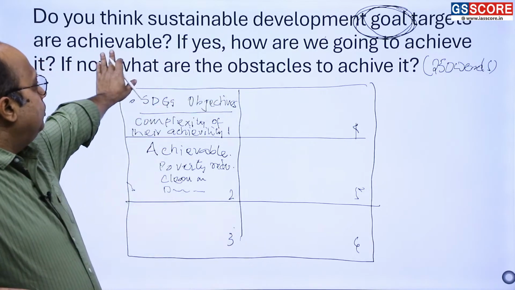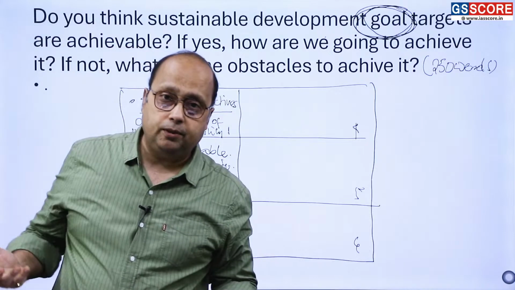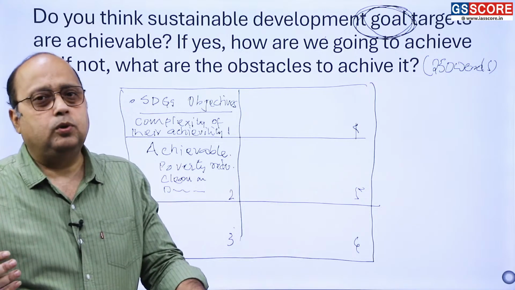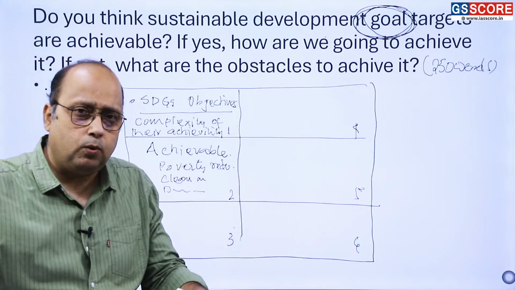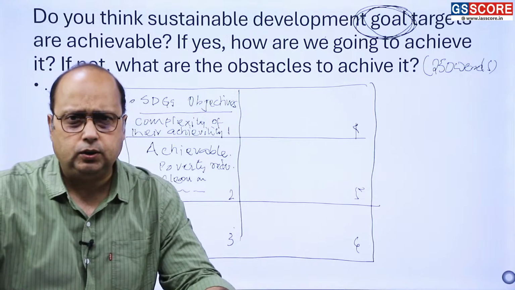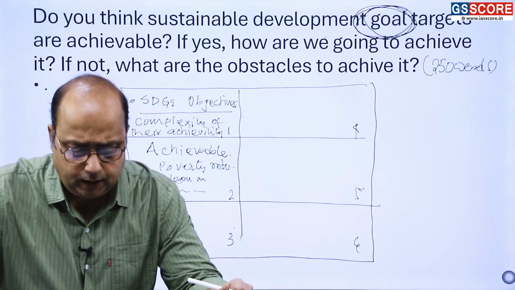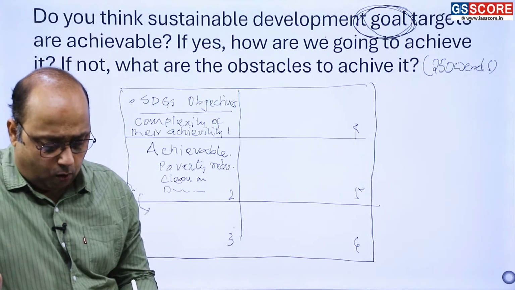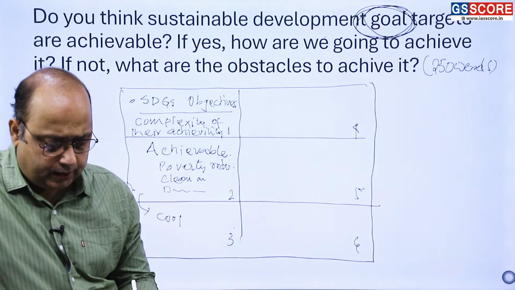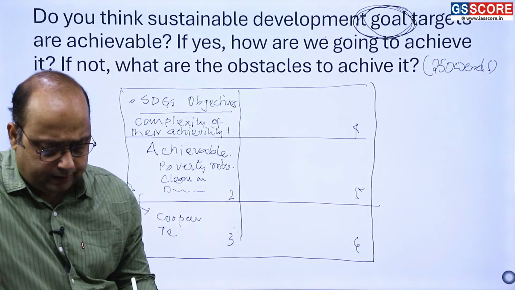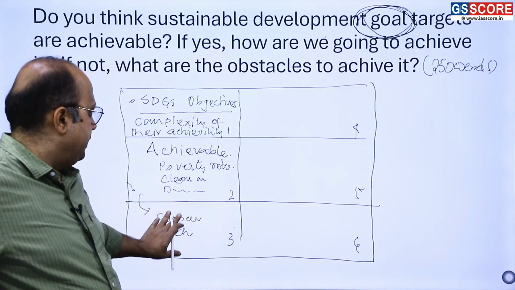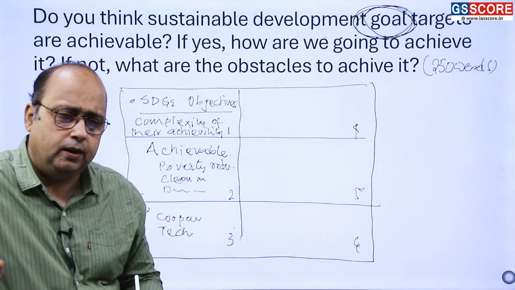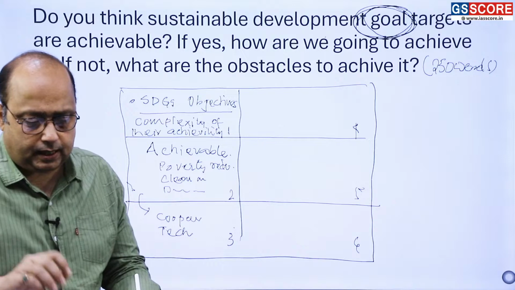and then you have to justify also why they have been achieved. So here you have a chance to give some positive outcomes of globalization, cooperation, coordination. So here you have to tell why they are achievable, right? Cooperation, coordination, technology transfer, such things you have to write here. Awareness is a very important component for making things achievable.